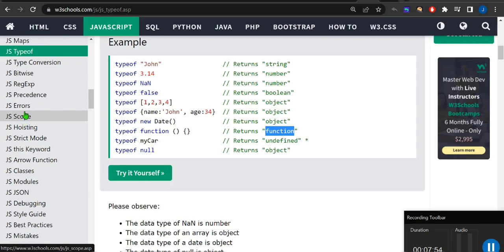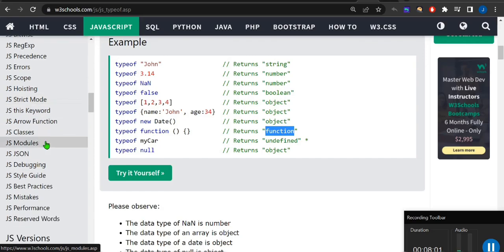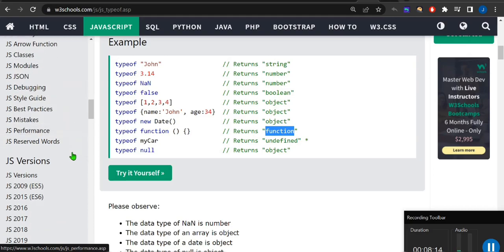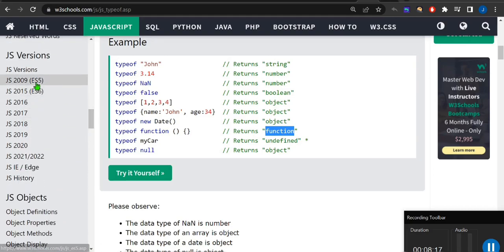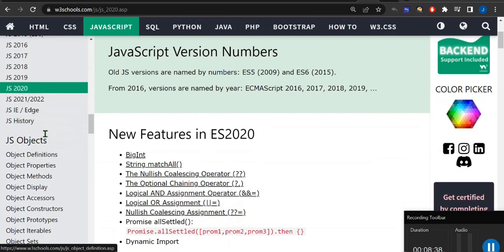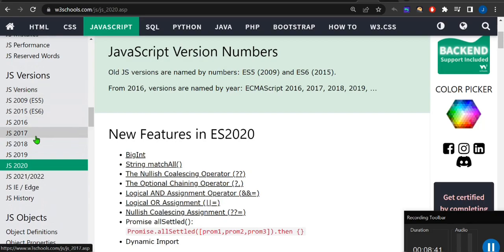So these are the important things you should cover before starting with Node.js. So what is hoisting, scope, and strict mode in JavaScript, very important, guys, okay. What is the this keyword? Arrow function is also very important, okay. Modules, what are modules in JavaScript, what is JSON in JavaScript, okay. These are the things. After that, ECMAScript, what is ECMAScript 5, ECMAScript 6, then ECMAScript 2016, 17, 18, 19, 20. So every year they have introduced some features in ECMAScript, so you can learn it from here very easily, okay. ECMAScript is also used very frequently in JavaScript.